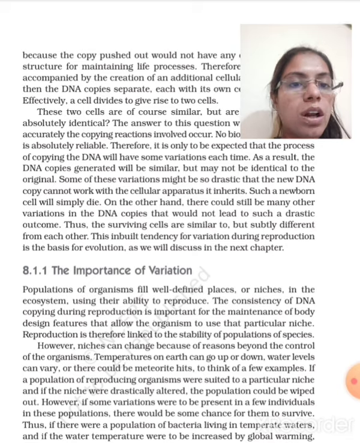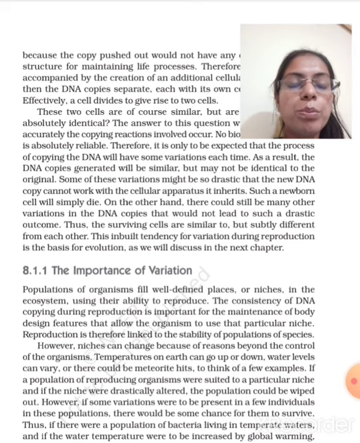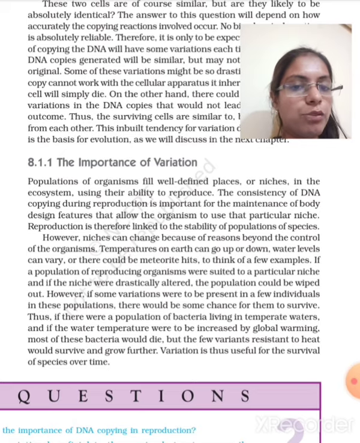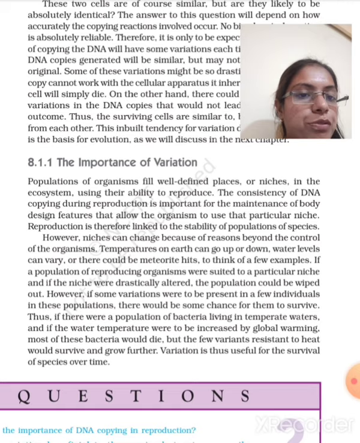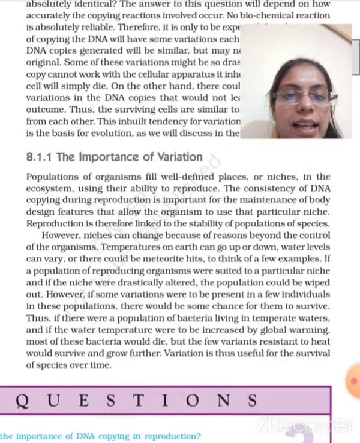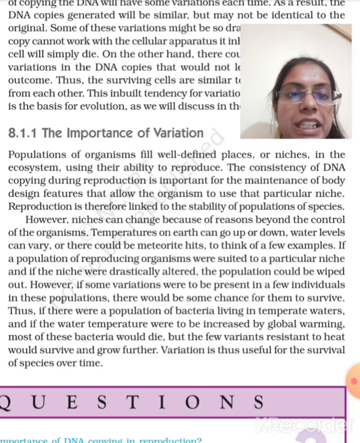If variation didn't occur, everyone would be the same. There won't be any further development in the organism, or any new changes in the organism. So variation is very important for the life process of evolution. Now, the importance of variation. As I told you earlier, the same thing is written in this particular paragraph, but it is just elaborated. Populations of organisms fill well-defined places or niches. Niche means the habitat in the ecosystem, using their ability to reproduce.